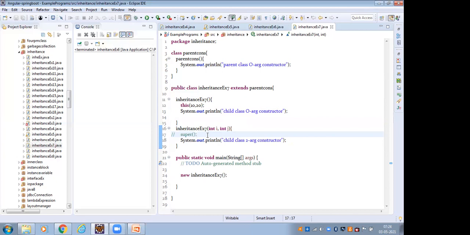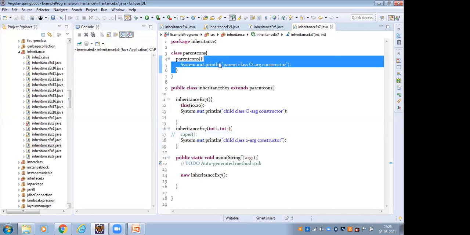Inside the constructor, as a developer, if I do not give any this or super keyword, then the compiler will execute super. The compiler executing super means it calls the parent class constructor. So the parent class zero-parameter constructor is executed.